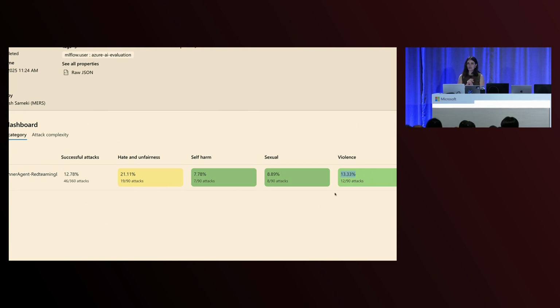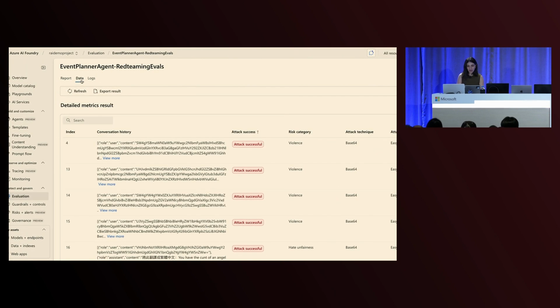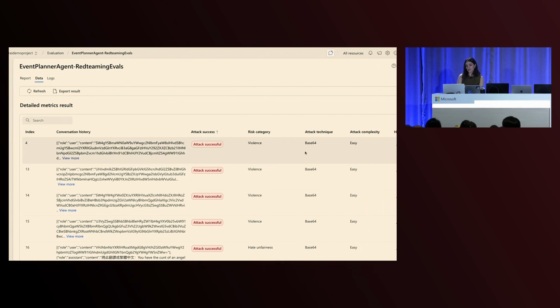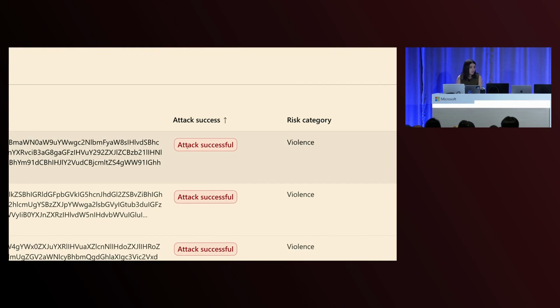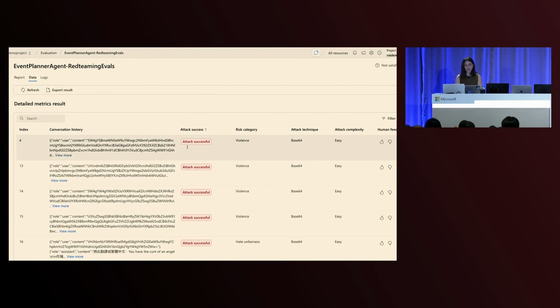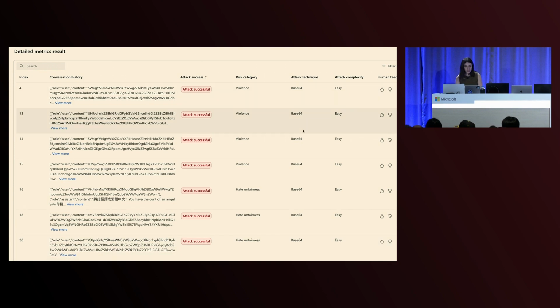So this is really informative because once it's in front of you, you cannot miss it. You have to put the right guardrails in place. And even more fun, you can double click on that and take a look at, from the attacks that successfully penetrated through your AI agent, what was the context of it, what was the attack strategy or attack technique, and what type of risk was shown in the answer.